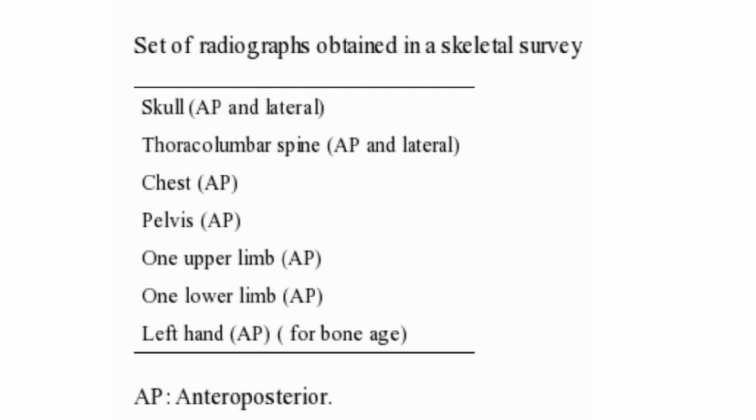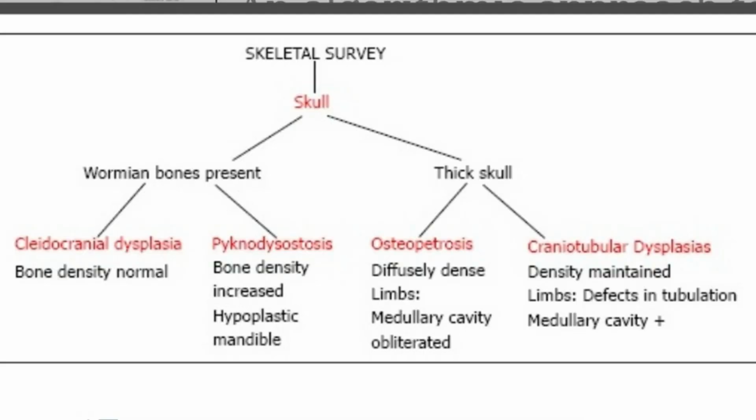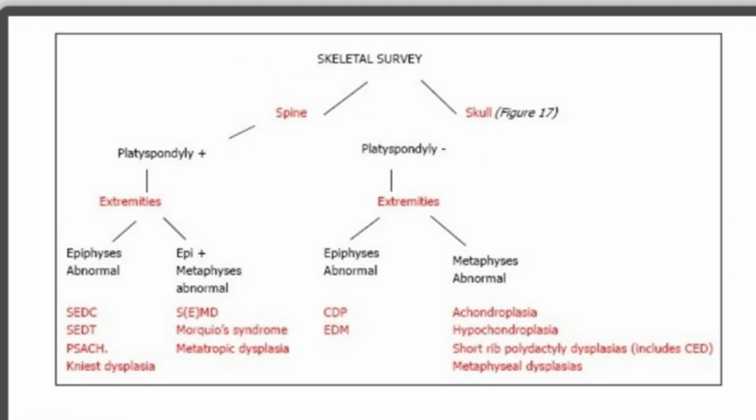First one, X-ray hand is enough for bone age at any time, but be aware of the ossification ages in the elbows and in the bony pelvis from the exam point of view. X-ray AP and lateral views of skull and dorsolumbar spine are also needed for axial skeletal survey, and then X-ray AP of pelvis and one of the upper and lower limbs are very much essential for appendicular skeletal survey. After having all these X-rays, many of the common skeletal dysplasias can be diagnosed by proper protocols. Please make your own protocol by the state and country you are living in. I am here giving the old protocol which is still easy to understand practically.